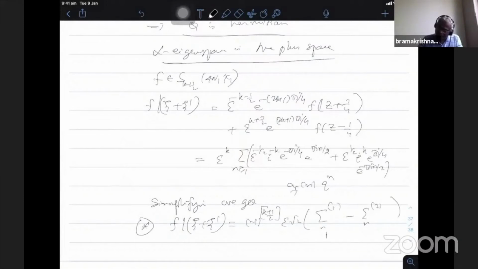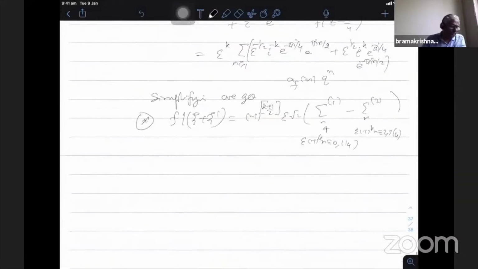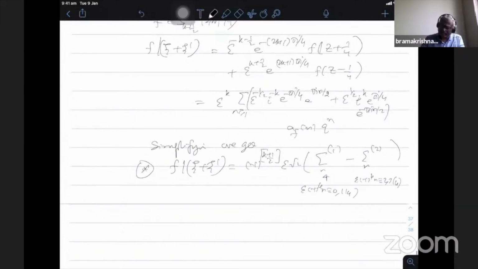This one is epsilon minus 1 power k when n is 0 or 1 mod 4. Whenever n is 2 or 3 mod 4, it changes sign, because of this e power minus pi i n by 2. This is epsilon minus 1 power k n. So the Fourier series of f remains only whenever it is 0 or 1 mod 4, it keeps the same coefficient. When it is 2 or 3 mod 4, it changes the sign. Okay. Therefore, that is the effect of psi and psi plus adding together on the Fourier coefficients of any form f. So if you take any Fourier series, it is true. There is nothing like that modular form. For any Fourier series, one can get it.